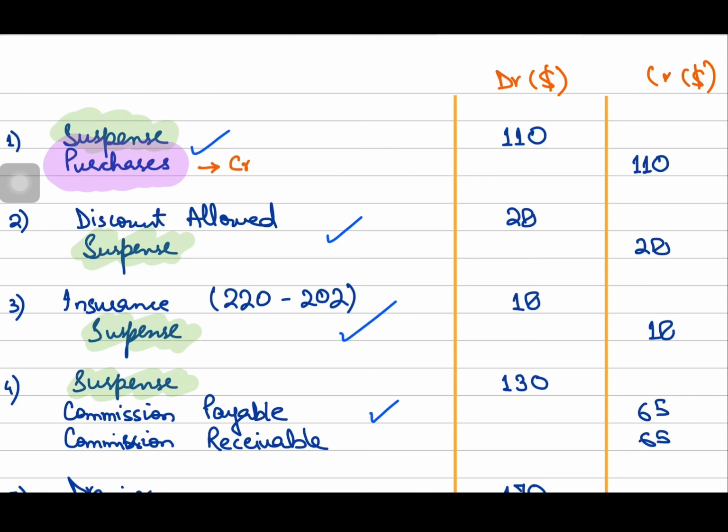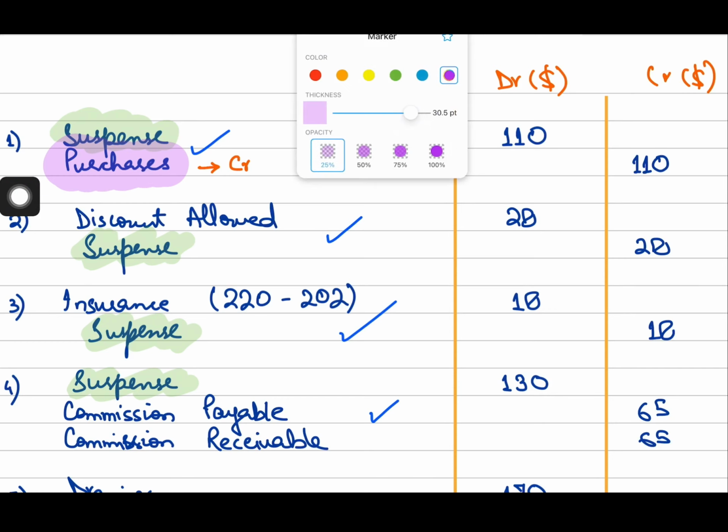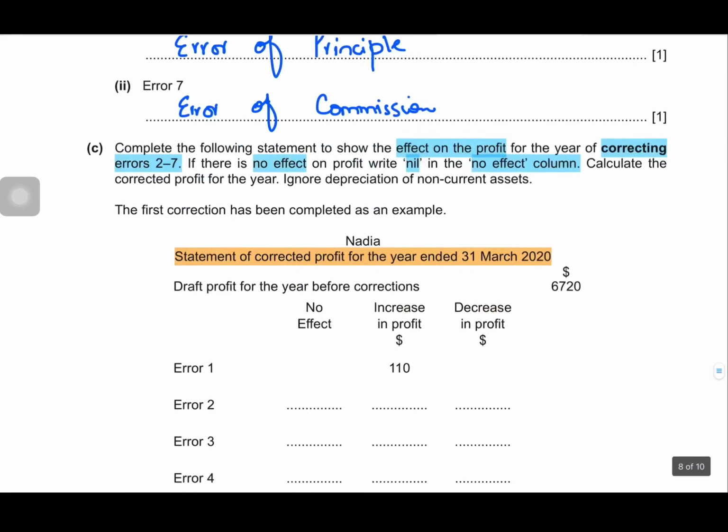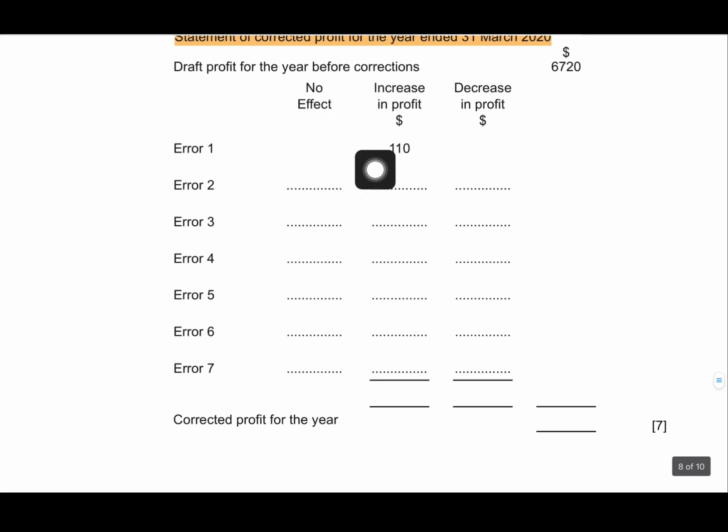I am crediting purchases. Now purchases, we know that purchases has a debit nature, right? But if I am crediting my purchases, this means that I am decreasing purchases. So purchases decrease will not decrease the profit, no, but this will increase the profit. A revenue expenditure is being decreased, so this will increase the profit by 110, right? And you can also verify this from the space given to you, that error number 1, which was given as an example, increase in profit, right?